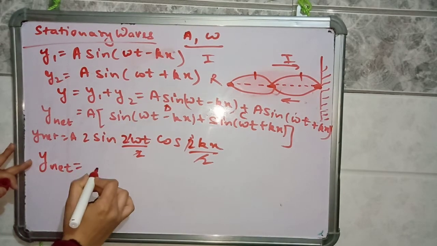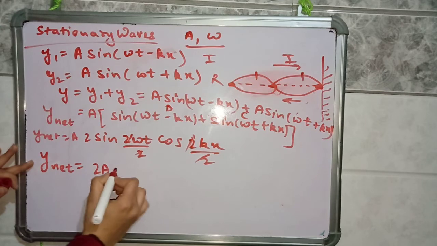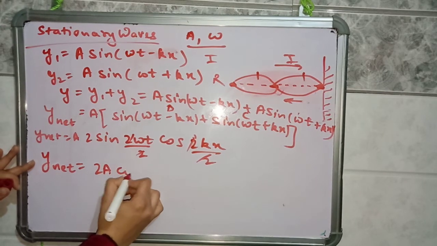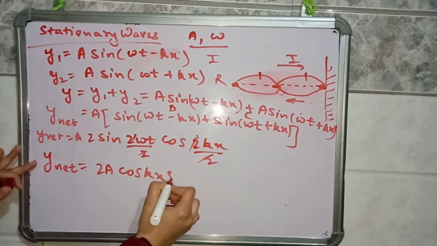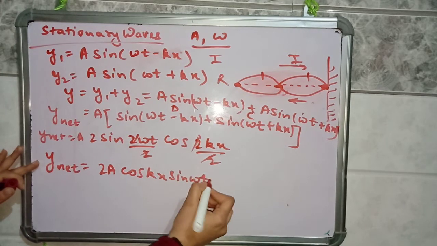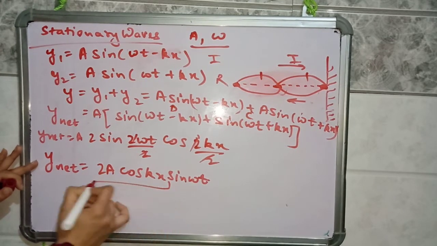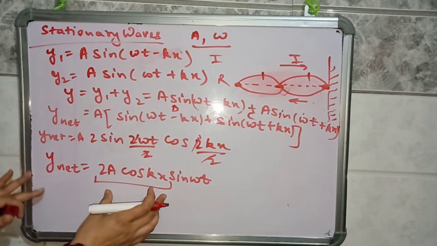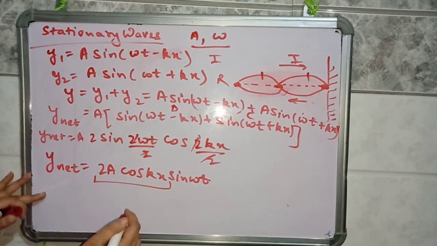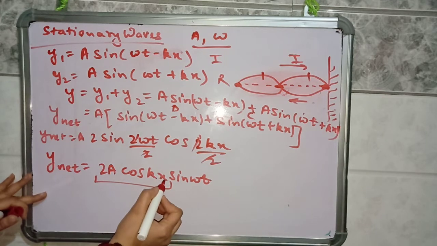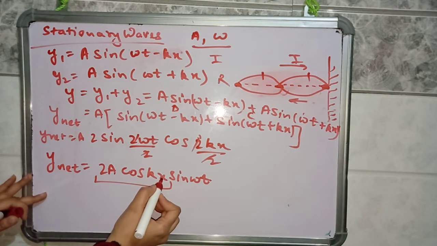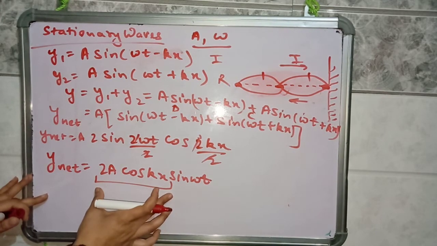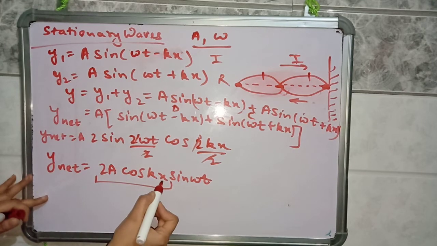So the stationary wave which is being formed has amplitude like 2a cos kx sin omega t. So this is the value of the resultant wave. This is the amplitude of the stationary wave. With change in x, the value of this term will change, so it means at different x positions.